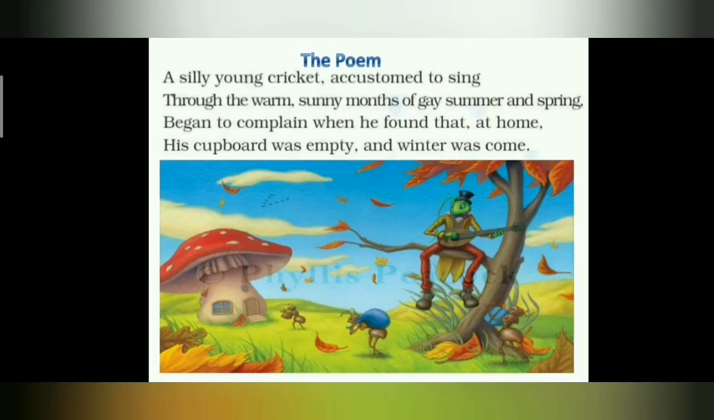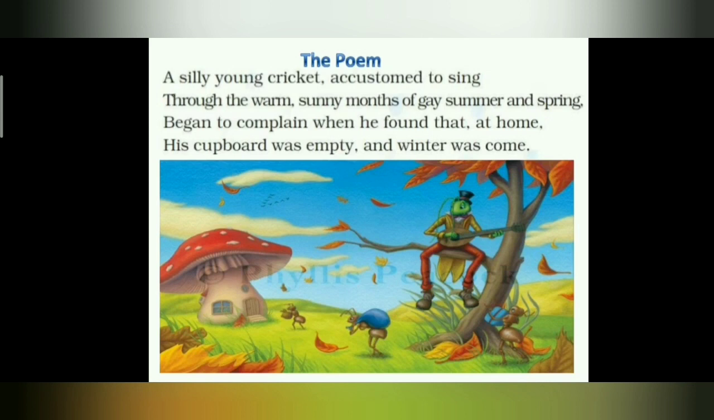Now, let us see the first 4 lines, children. A silly young cricket accustomed to sing. So here, the cricket is given 2 adjectives, silly and young. So what does silly mean? Silly means who lacks sense or who lacks wisdom. And this cricket is young also. Accustomed to sing. Accustomed means used to.